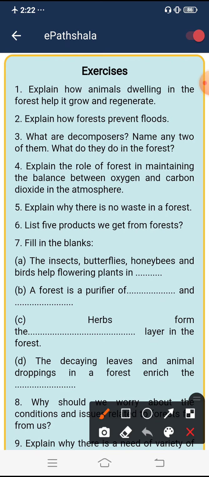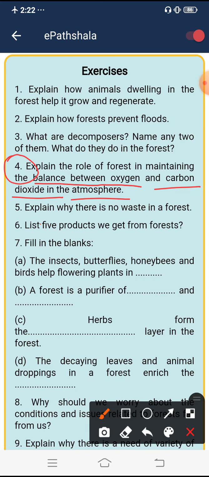Now, the fourth question. Explain the role of forests in maintaining the balance between oxygen and carbon dioxide in the atmosphere. You know that plants release oxygen in the atmosphere during the process of photosynthesis.